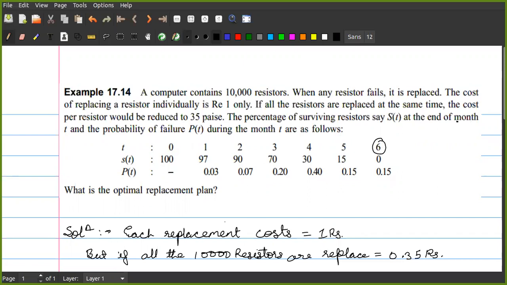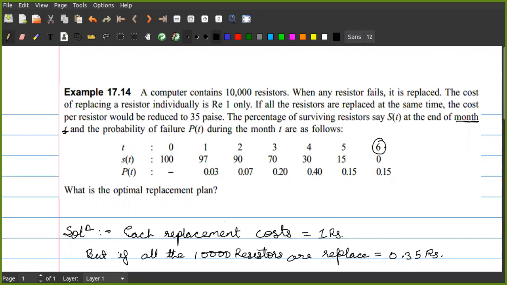So at the end of month T, that is T equal to 6, all the components will have failed, and the probability is 0.15 for the failure during the 6th month, because only 15 are left. Okay, is it understood now? Any problems up to this point?